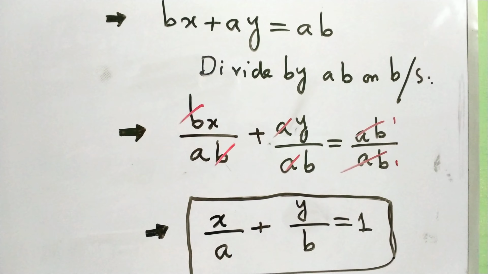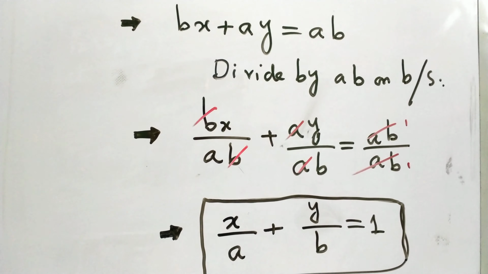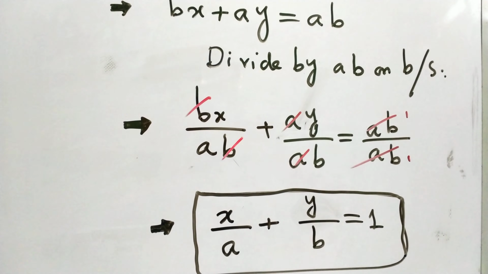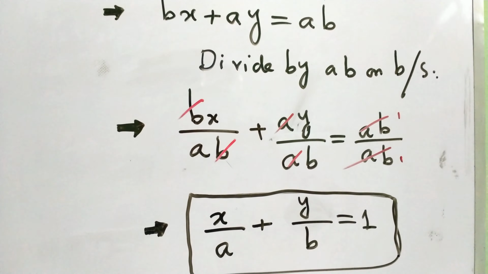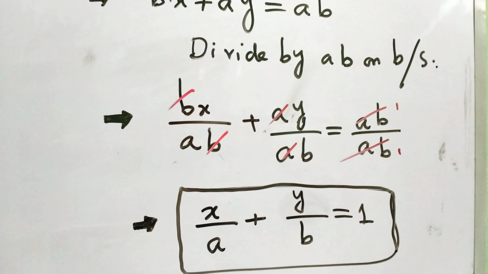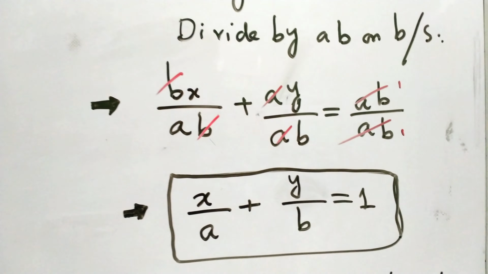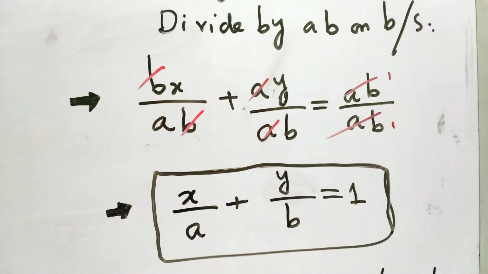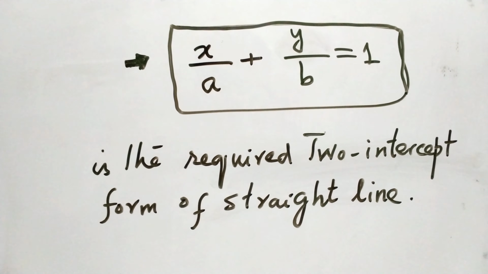Now bx plus ay is equal to ab. We divide by ab on both sides, so what will happen? Bx divided by ab, b will cancel out b, and ay divided by ab, a will cancel out a, and ab divided by ab is equal to 1. So at last we reach the form that is the two intercept form, x over a plus y over b is equal to 1, which is the required two intercept form of a straight line.